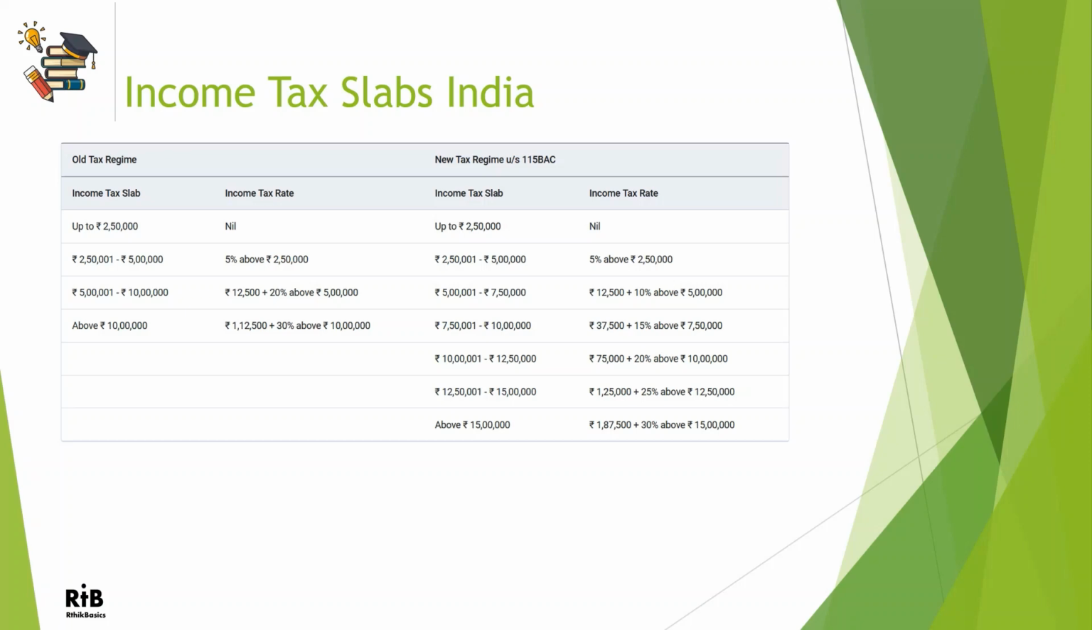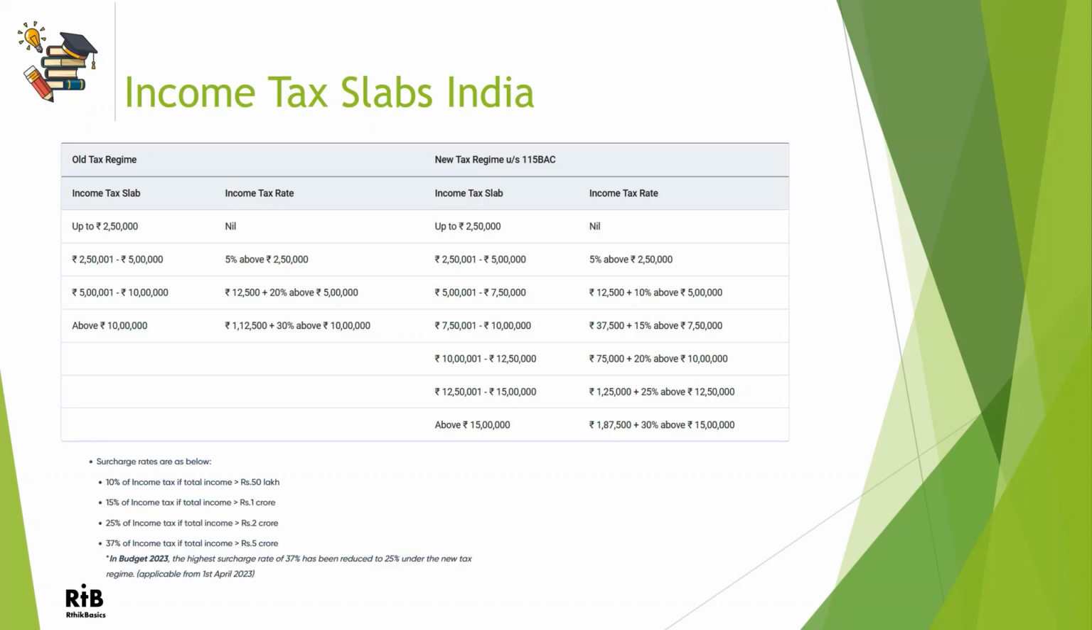In addition to the income tax, there is another additional component called the surcharge. In case the income exceeds a certain threshold, the surcharge will be applicable. As you can see, there are different surcharges, like a 10% surcharge if your income exceeds 50 lakh, a 15% surcharge if your income exceeds 1 crore, and so on. And finally, there is another component called health and education cess at the rate of 4%, which will be added to the income tax liability plus surcharge in all cases, right?